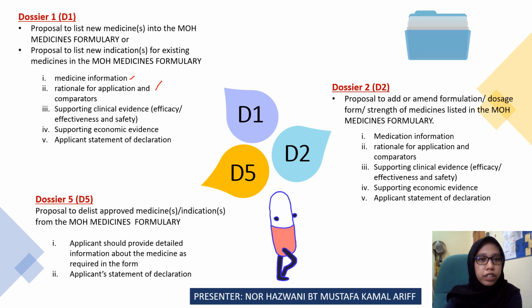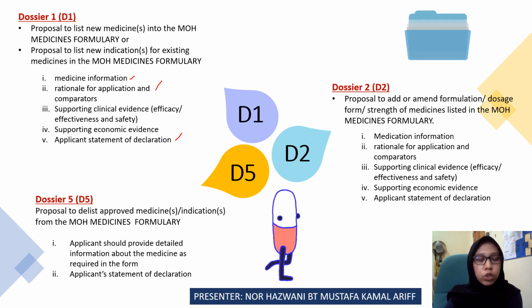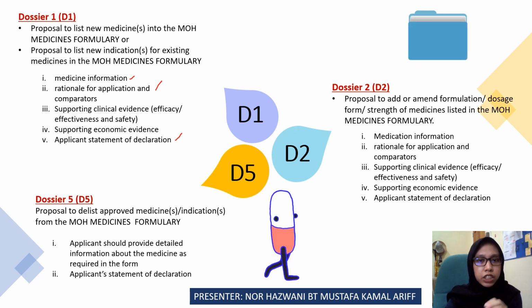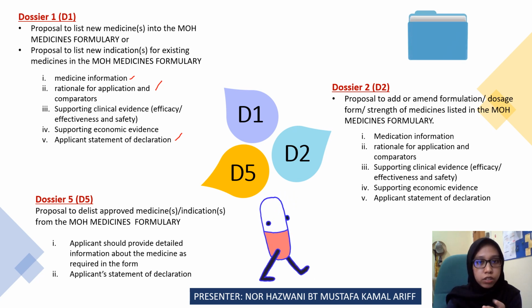And the third one is the supporting clinical evidence. The fourth one is supporting economic evidence. And the fifth one, the last one, is the applicant statement declaration. For this part, it is the section that must be signed by the appointed pharmacist or medical doctor, or the market access manager of the company.